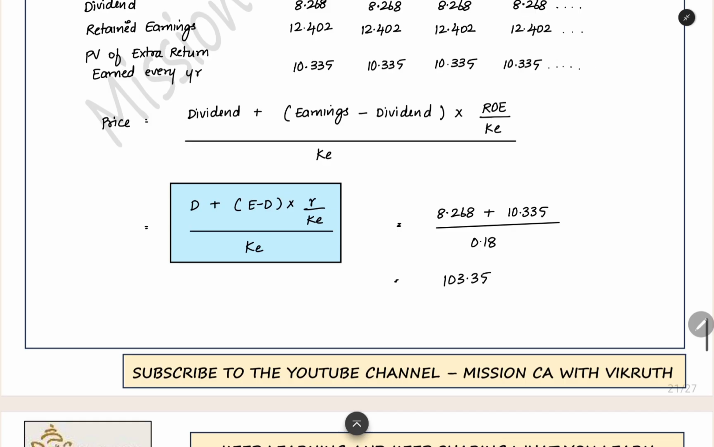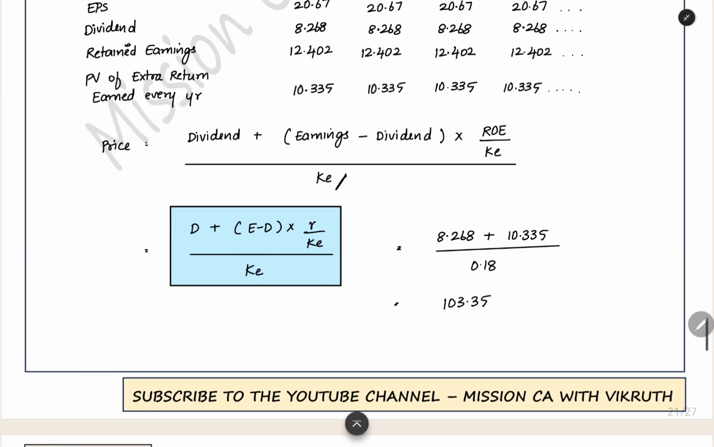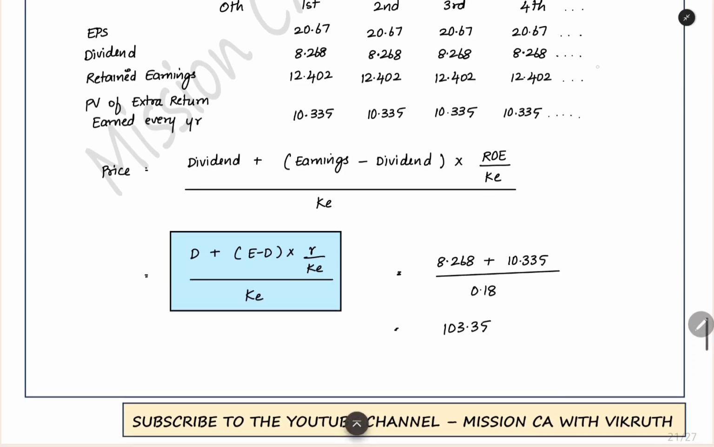Here, this formula you can see. This dividend we are discounting, 8.268 directly. That is no problem. This cost of capital we are having in the denominator. That is also not a problem. This 10.335, how are you getting it? Every year you are retaining some amount. What is the amount of retention? EPS you are earning. Out of that, dividend you are paying. This EPS minus dividend, they are denoting as E minus D. This is the amount which you are retaining every year. In that, you are earning return on equity, ROE. This is the earning which you are getting. When you are bringing that to present value, you have to divide using the cost of capital one time. So when you do all this, you will get 10.335.